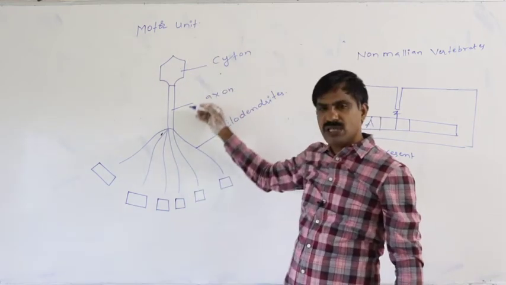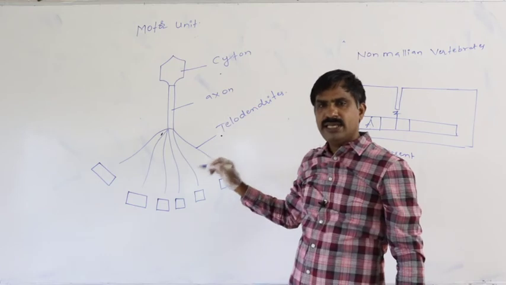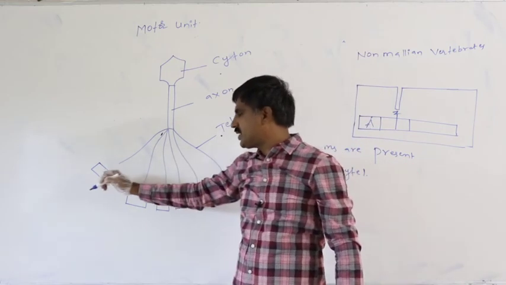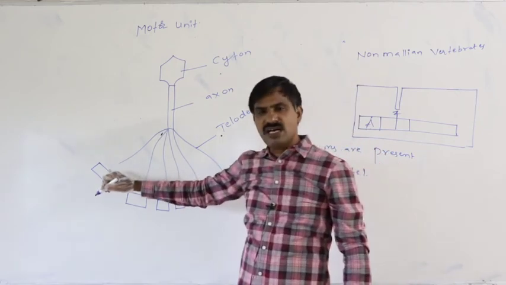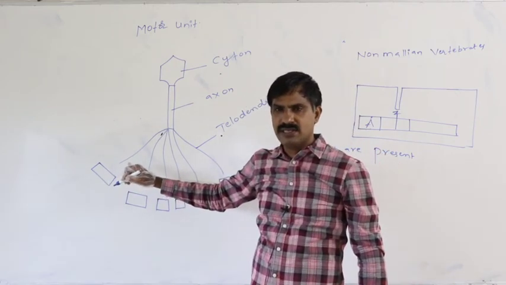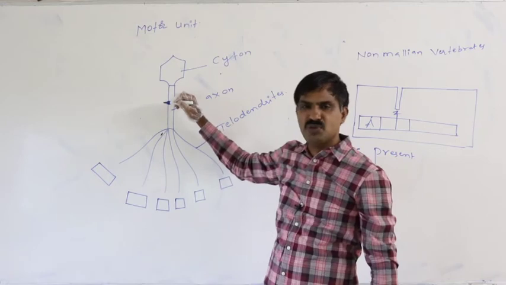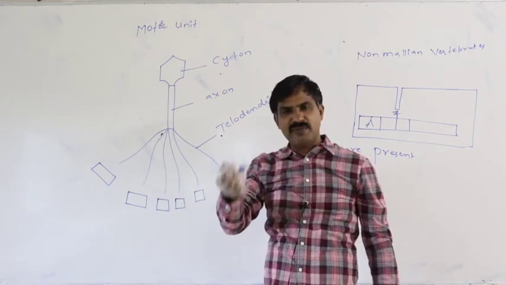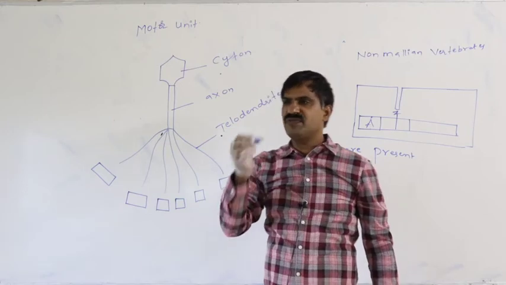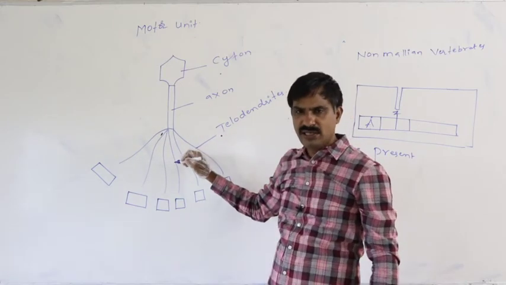Definitely this single motor neuron passes its telodendrites to 6 sarcocytes. By that way 6 sarcocytes at a time receive motor information from the single motor neuron.